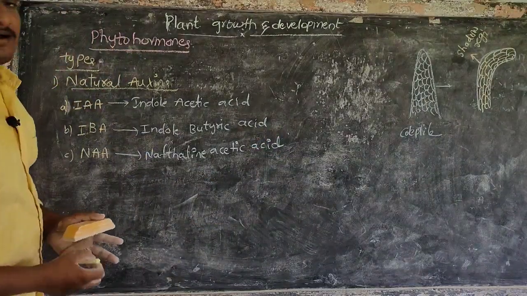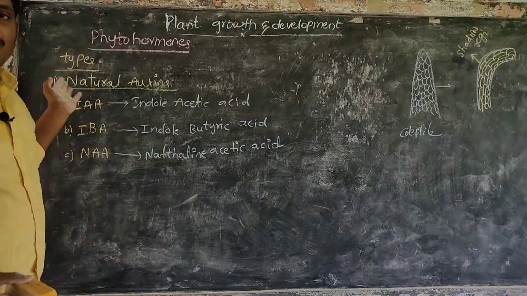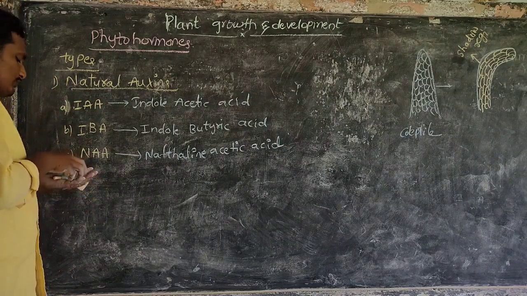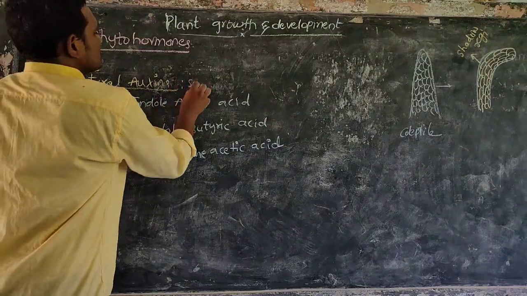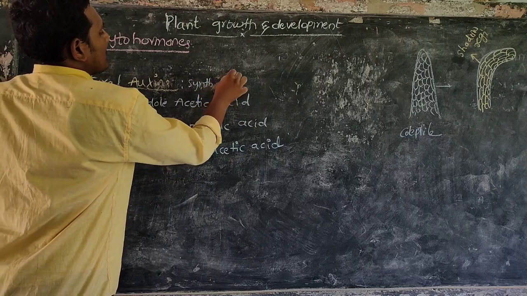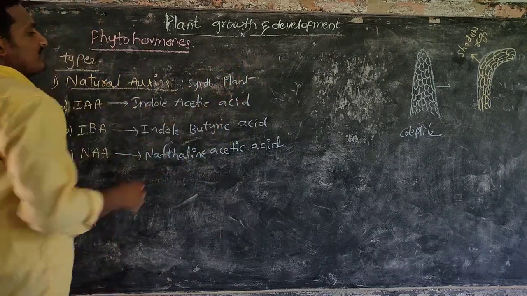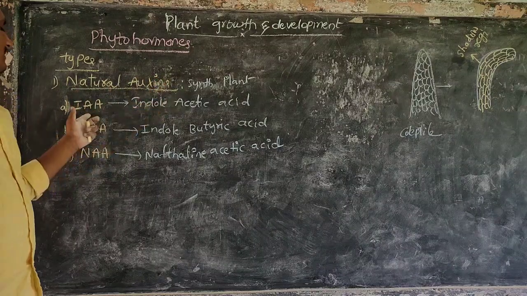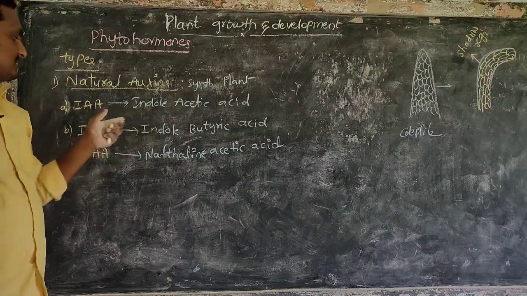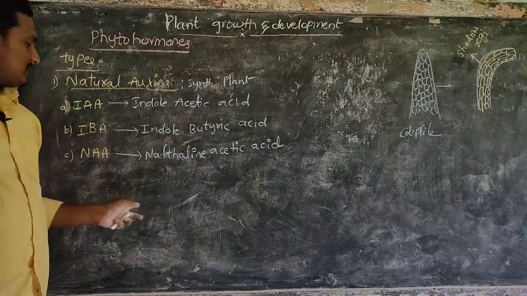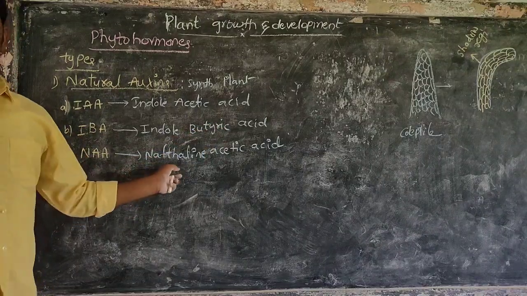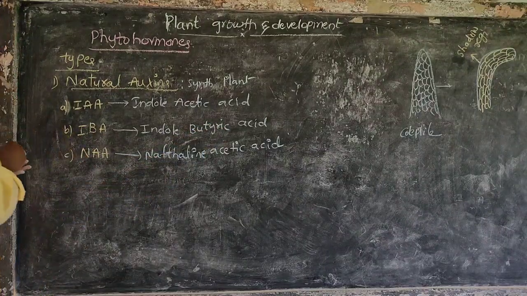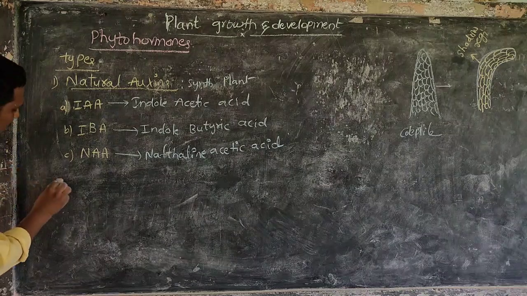So these are the natural types of auxins which are produced, synthesized in the plant body.